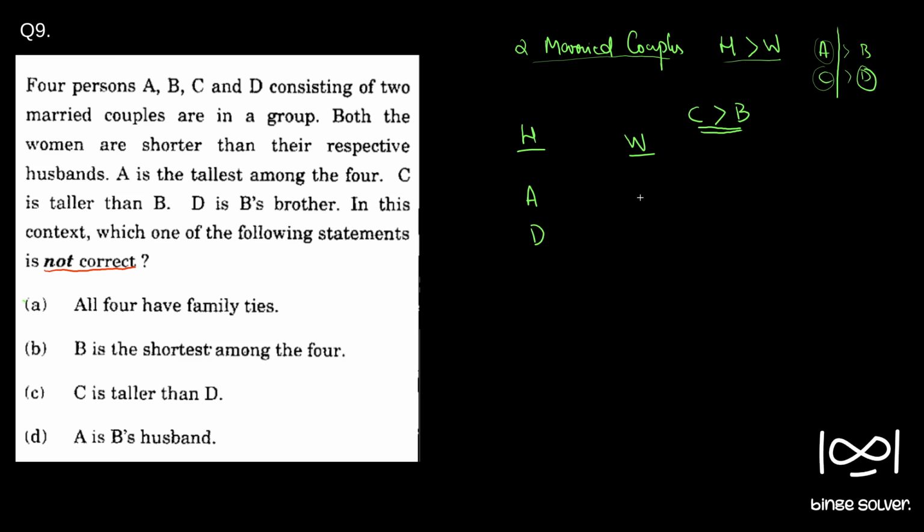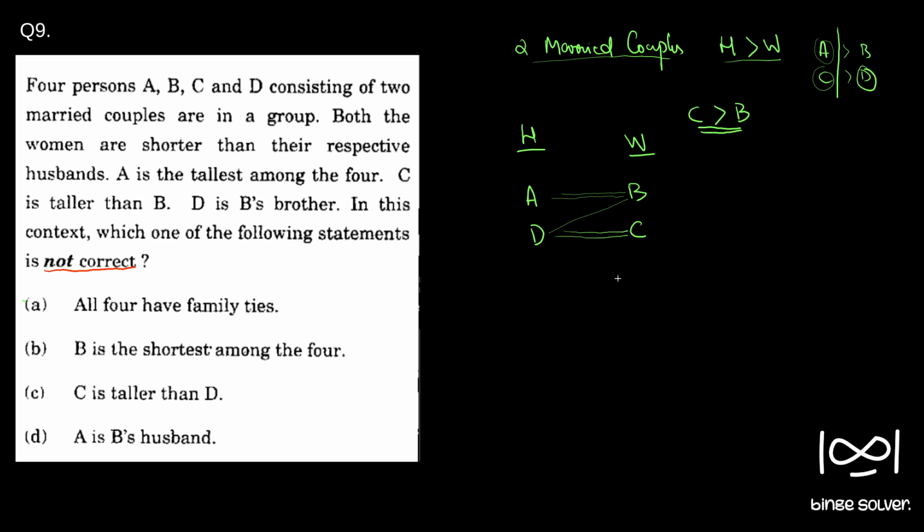Since D and B are brother and sister, they cannot be a couple. So the only option left is that B is A's wife and C is D's wife. So we got the relationship: D and B are siblings, A and B are married, and D and C are married.